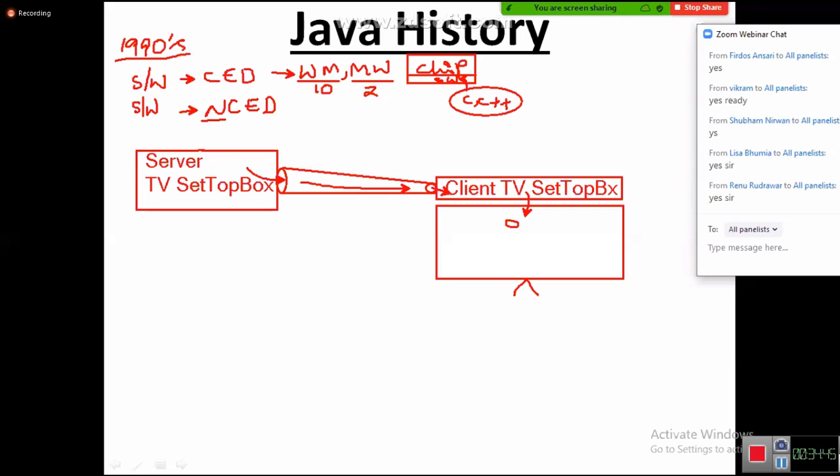Then the TV starts showing the movie to us. Hero, heroine holding their hands and then dancing. Wait, understand?